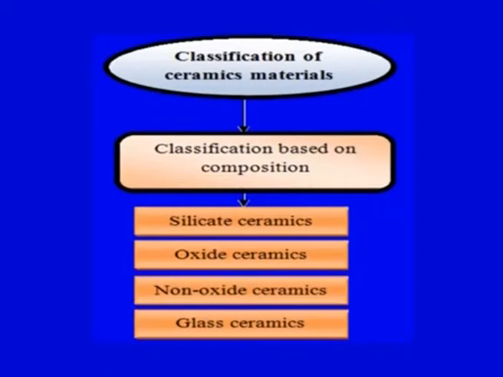So all those 4 categories have been highlighted on your screen, and one by one we will try to see which particular type of ceramic falls under which category. So again we can see that in this particular diagram we have been able to classify the ceramics into 4 broad categories based on the composition.